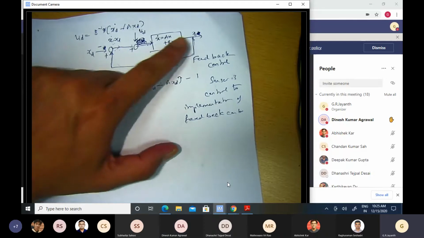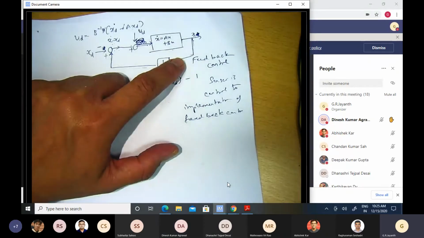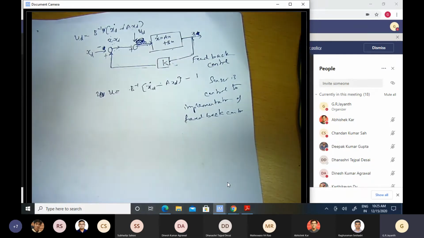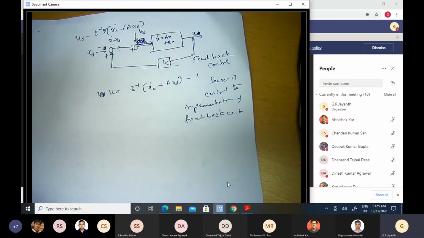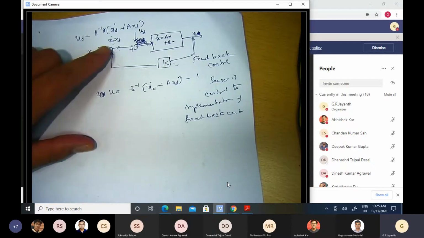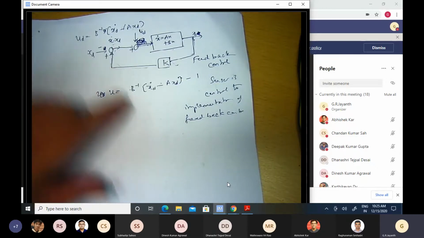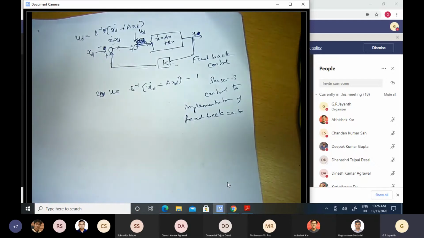So you have a sensor which converts that physical variable, whether it is position, joint angle, or joint velocity, into a voltage. That voltage is acquired these days by means of a computer, and then you compute this difference between the desired state and the actual state, and then you generate what is known as a control effort. Or you generate another voltage which is proportional to this difference, which is basically this K times x minus xd, and you provide it to the motors at the joints, so that they can actuate those joints in the appropriate manner and stabilize the overall dynamics.